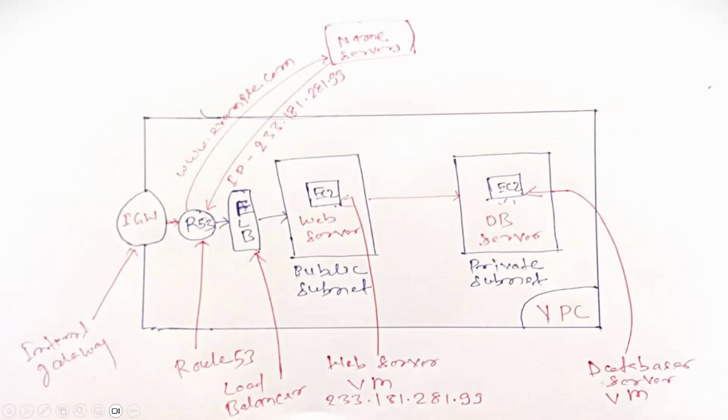That depends upon the architecture. If we have configured the load balancer for the purpose of load balancing, then Route 53 will get the IP of the load balancer. Otherwise, it will resolve directly to the IP address of the web server machine itself. And then the request will be served to the user.